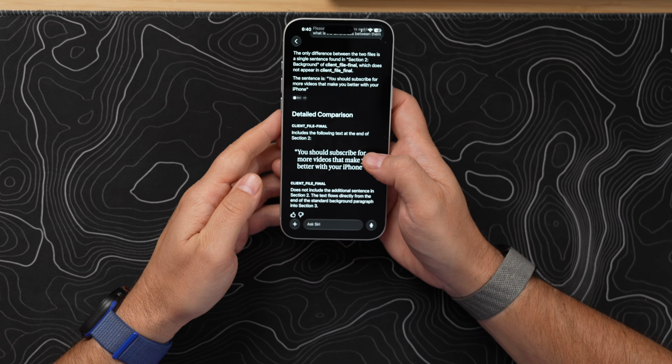So if you're anything like me, you probably have multiple versions of the same document and you're really not sure what the differences are. So now in iOS, iPadOS, and macOS 27, you can use the brand new Siri app, add those documents, and you can ask Siri what the differences are. So here's how you do it.